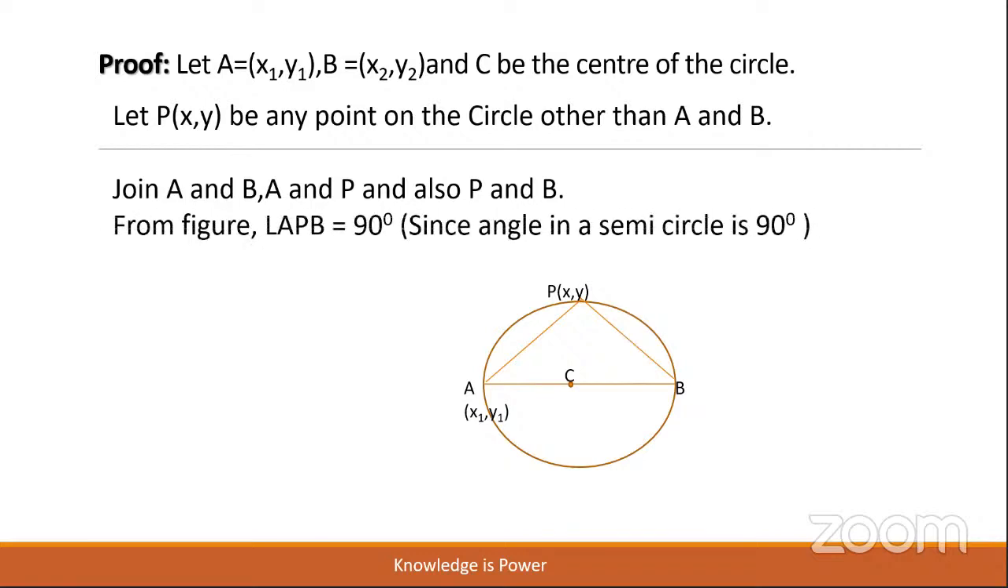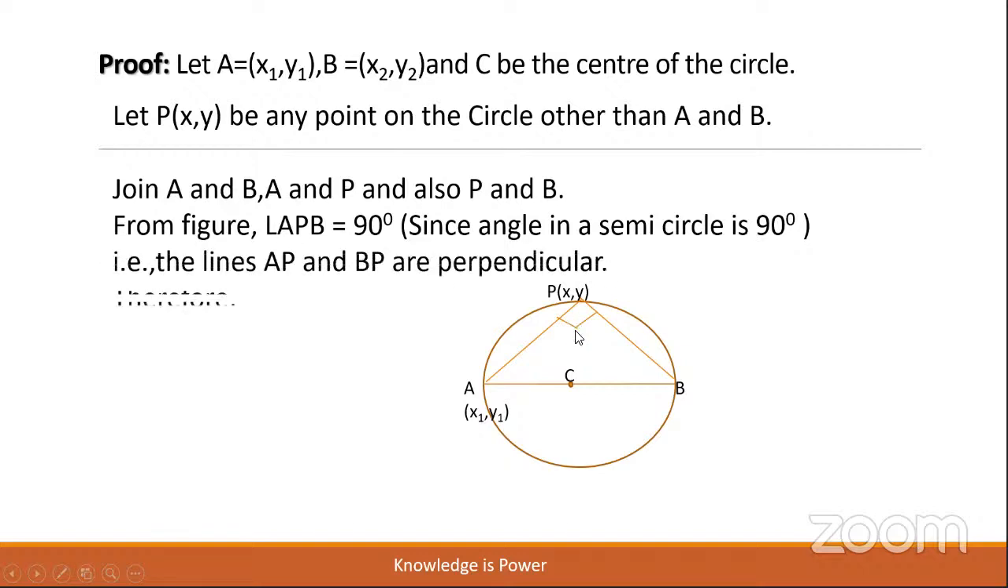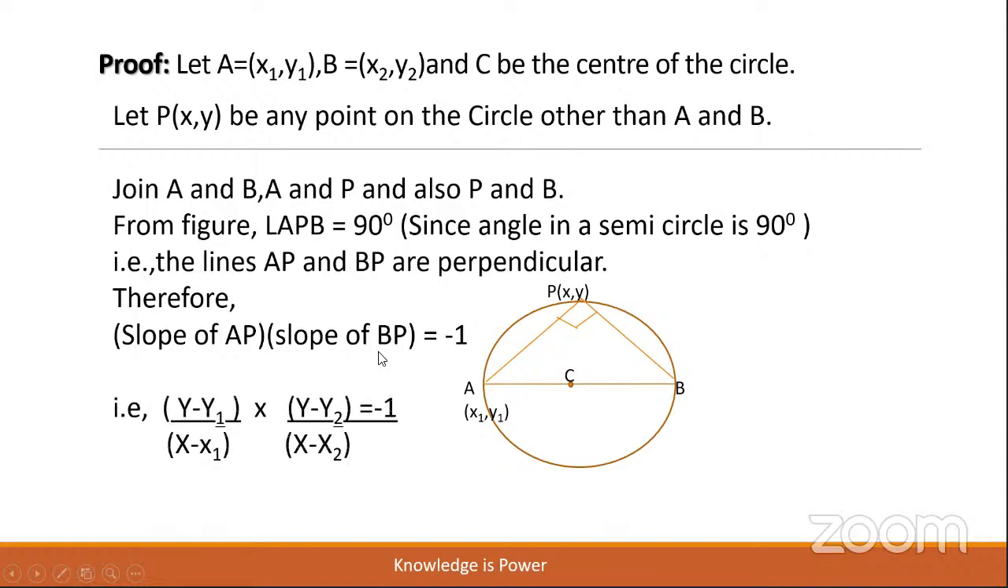As the diameter subtends a right angle in a semicircle, the angle subtended by the diameter in a semicircle is 90 degrees. Angle APB is 90 degrees. The lines AP and BP are perpendicular. Therefore, slope of AP into slope of PB is equal to -1.